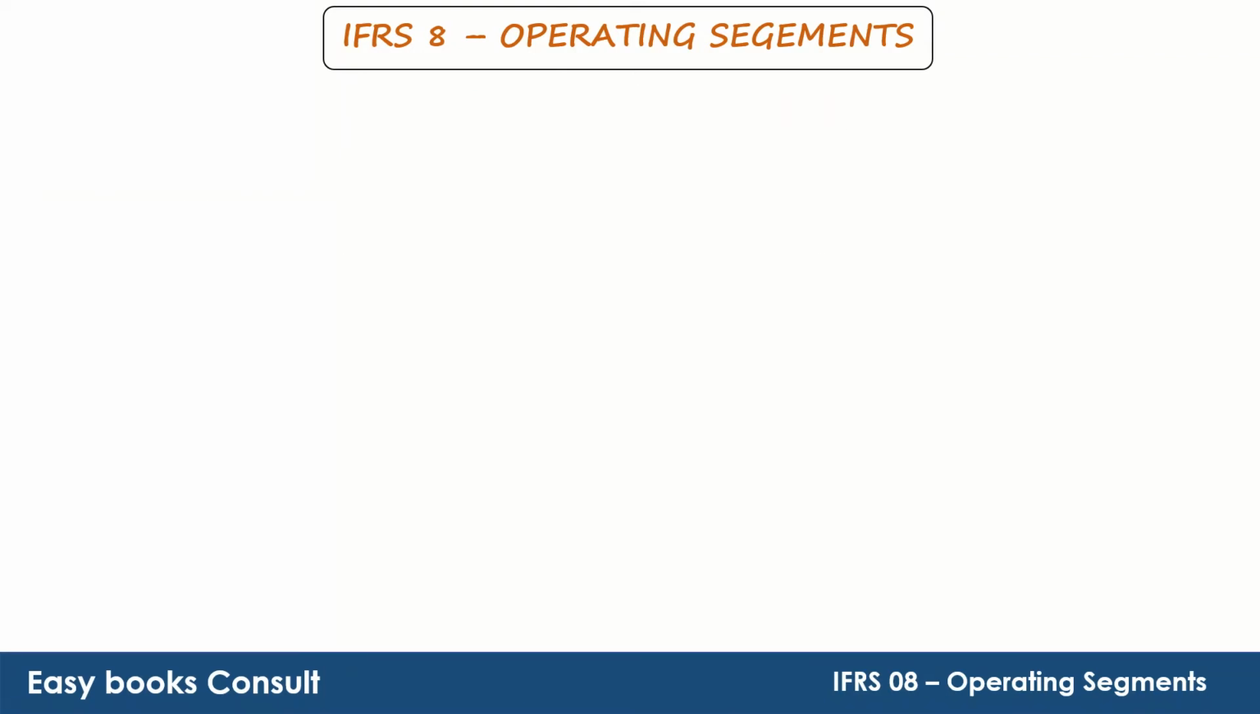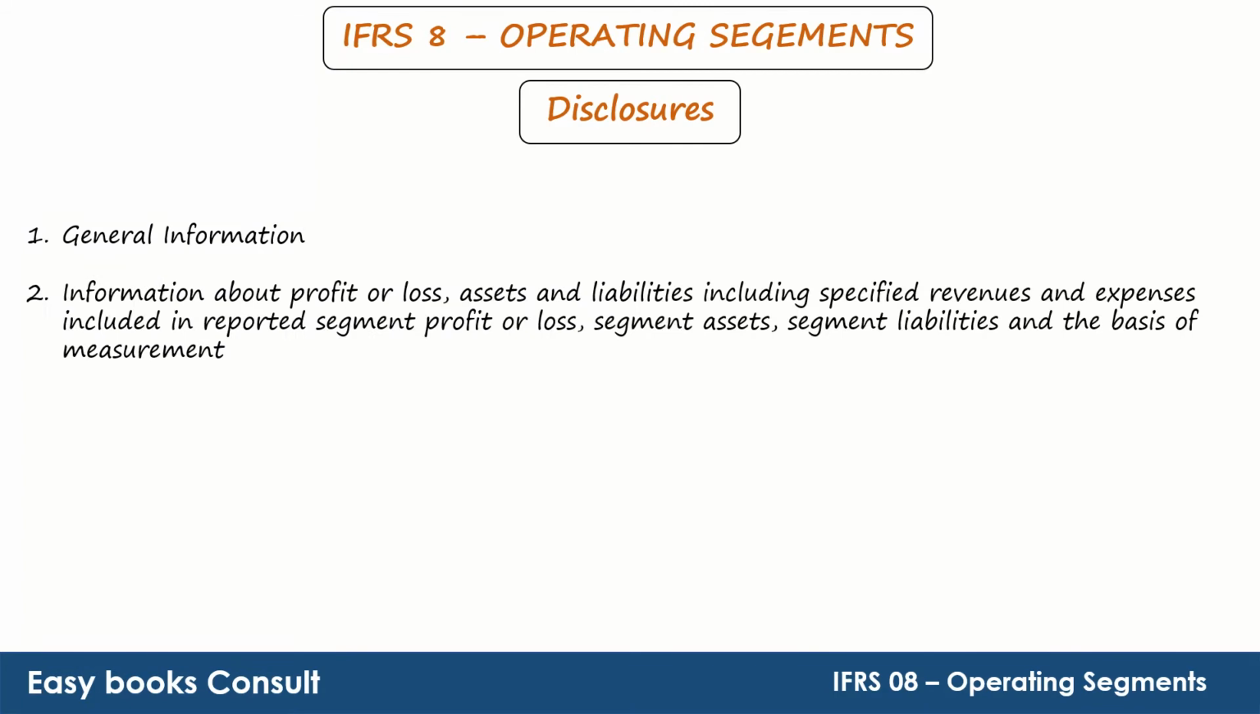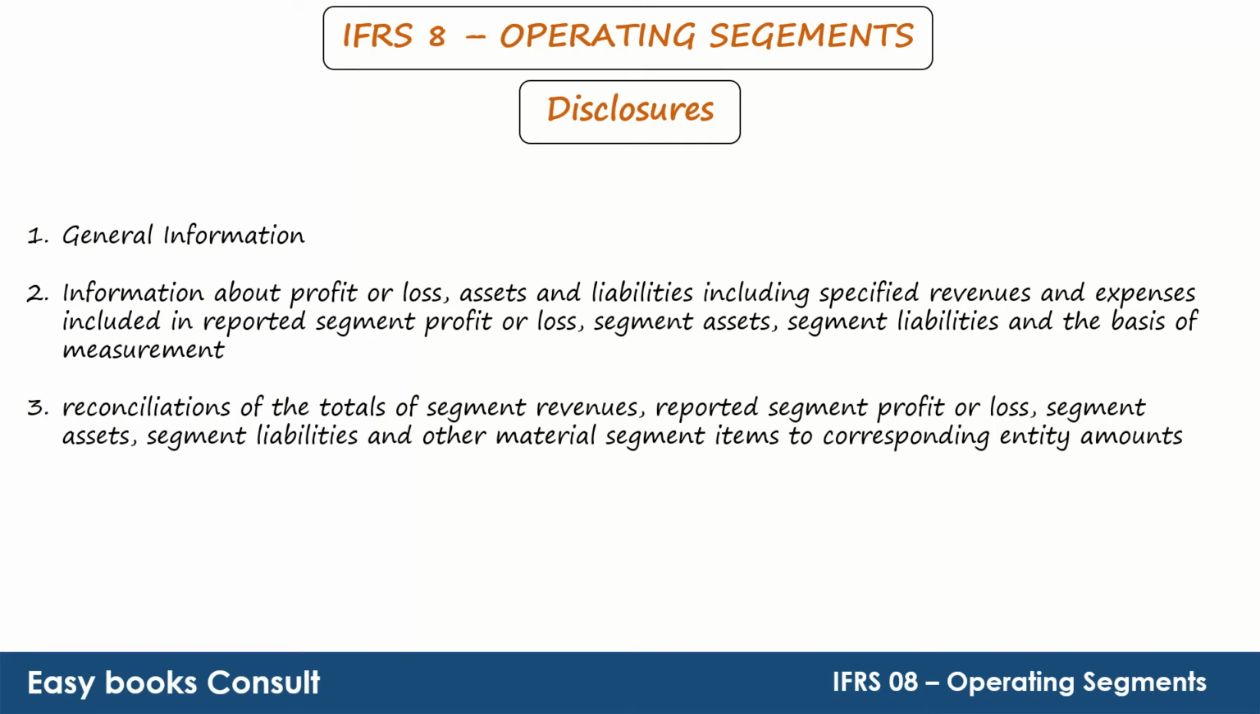Now, what are the disclosure requirements of IFRS 8 operating segments? General information; information about profit or loss, assets and liabilities, including specified revenues and expenses included in reported segment profit or loss, segment assets, segment liabilities, and the basis of measurement; reconciliations of the total of segment revenues, reported segment profit or loss, segment assets, segment liabilities, and other material segment items to corresponding entity amounts; and entity-wide disclosures.